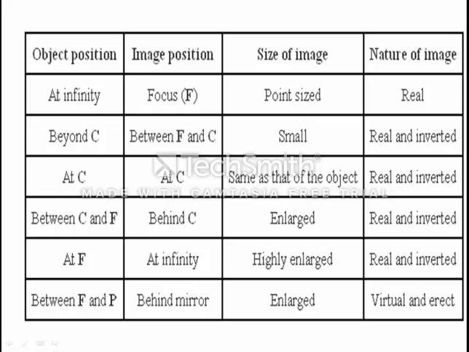Converging means that after reflection, the reflected rays come closer to each other, so it gives a real image. Only one case is there: whenever the object is between pole and focus, then it will give a virtual and erect image. That's all for today.